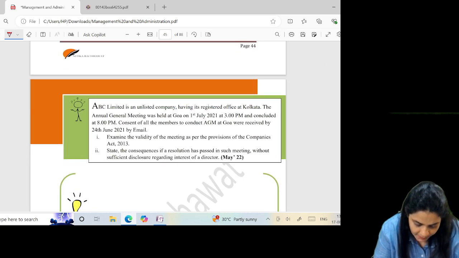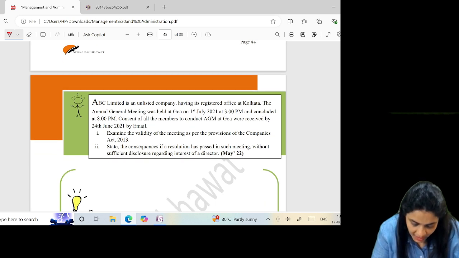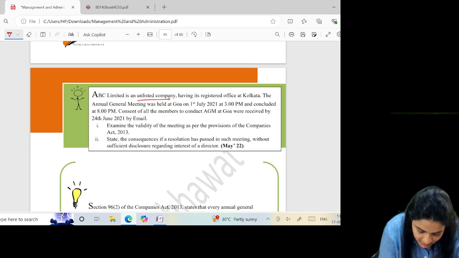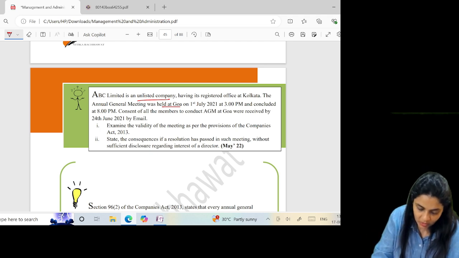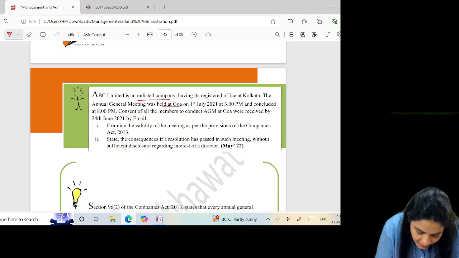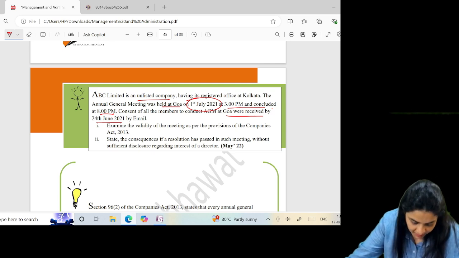ABC Limited is an unlisted company having its registered office at Kolkata. The AGM was held at Goa. It's an unlisted company, and it was held at Goa. So an unlisted company can call the meeting anywhere in India, provided consent of all is taken. It commenced at 3 p.m. and concluded at 8 p.m. Consent of all the members was received by 24th June. Meeting was on 1st July. It should be prior consent, so that was done.